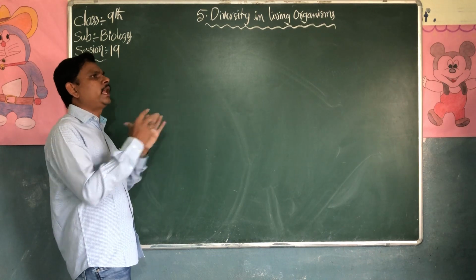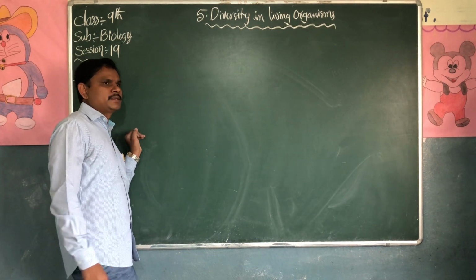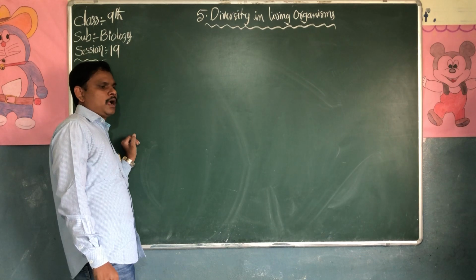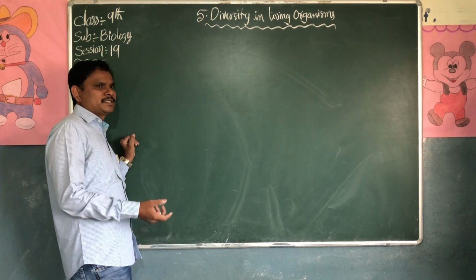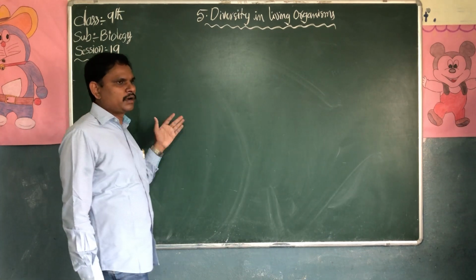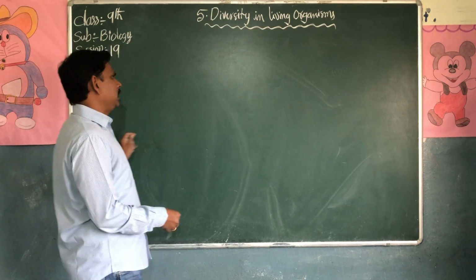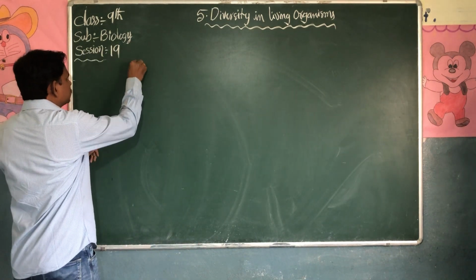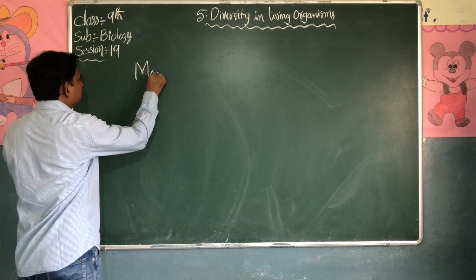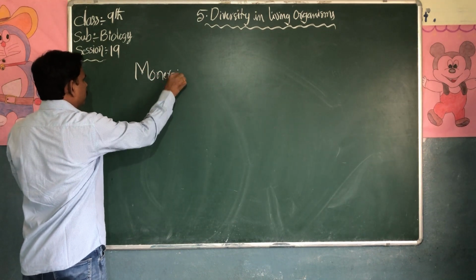Monera is nothing but bacteria. From these we can expect one 4-marks question.